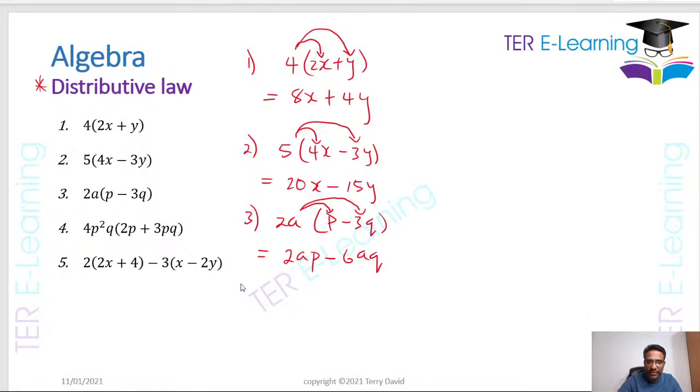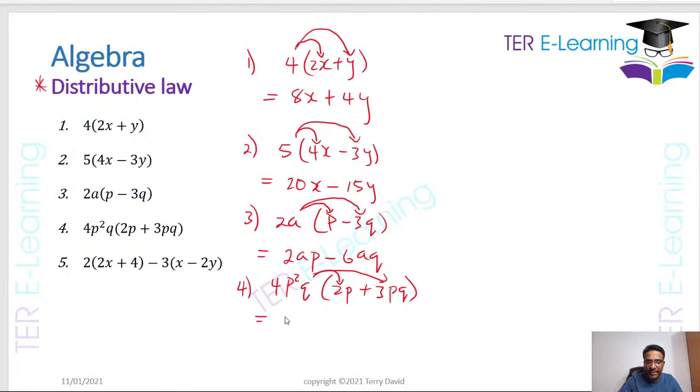So that's number 3. Then number 4 now, we have 4p squared q multiplied by 2p plus 3p cubed. Again, distributive law. You need to say this multiplied by this, and then this multiplied by this. Now be careful when you're multiplying this one. So you're multiplying 4p squared q multiplied by 2p.